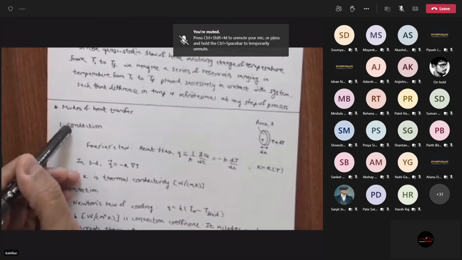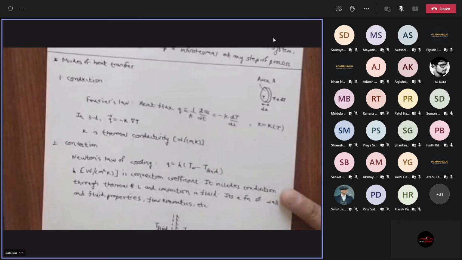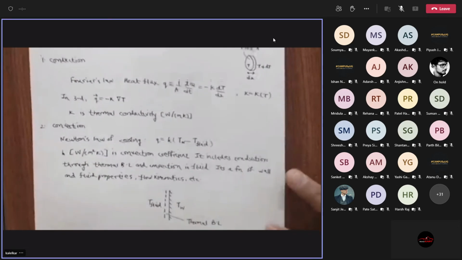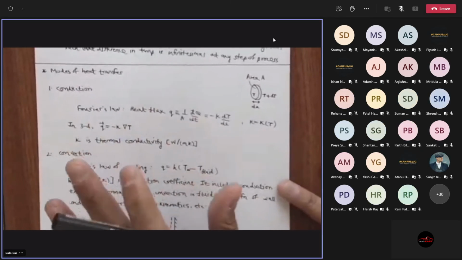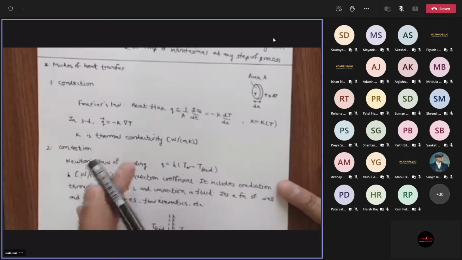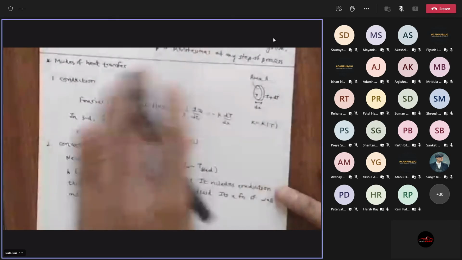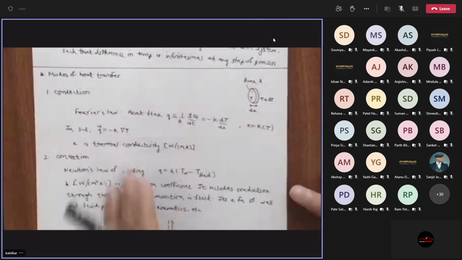In the next semester, you will discuss conduction and convection in detail. I don't think radiation is discussed in detail. There is no course on radiation, because there are a lot of issues there which can be discussed. But primarily the heat transfer course will concern conduction and convection in great detail. So you need to know only the basic formula in this course. You don't need to worry about all the details.